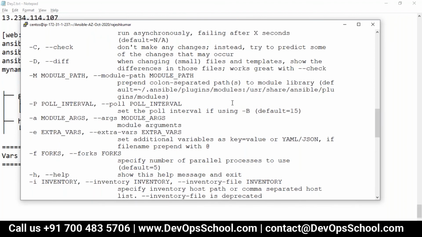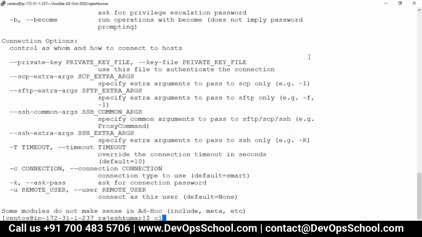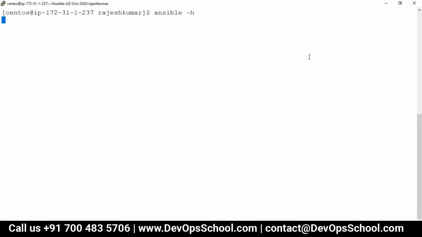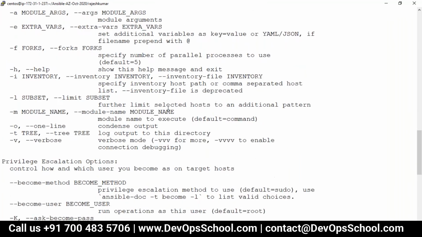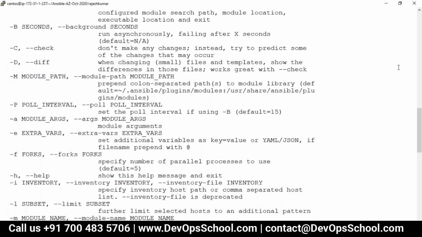Can you tell me how I can pass variables and values over the command line? Rubini, can you tell me? Look at my screen here.